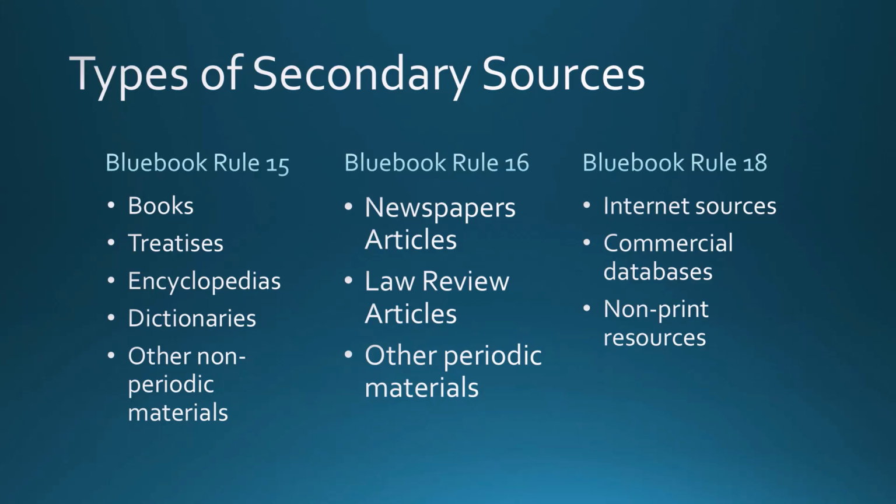for law review articles. Remember that Rule 18 will overlap with any secondary source you can access electronically. The general rule for electronic sources is to use the type of citation that applies to the print source. Even if you pull a law review article from HeinOnline, you will still cite the original volume and page number from the journal it was published in. Under Rule 18.2, you may use and cite to electronic sources when they are authenticated, official, or an exact copy of the original. You do not need to provide a URL if the citation can be made to the original print source.